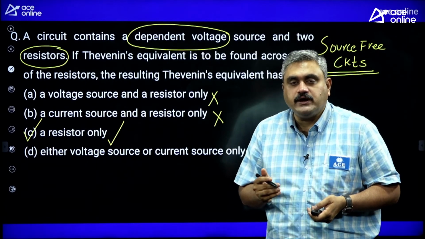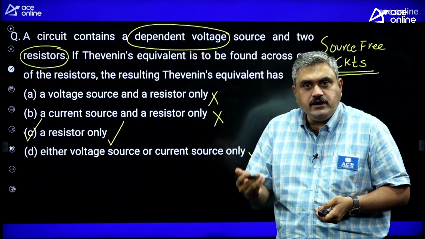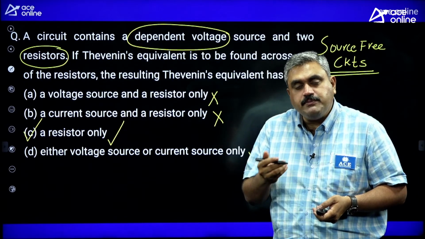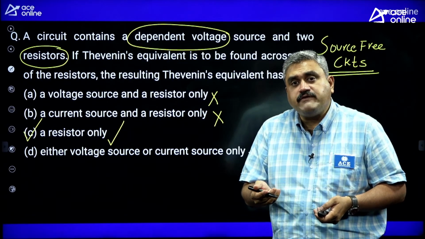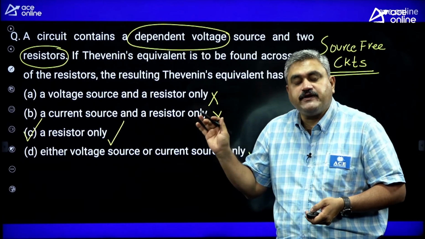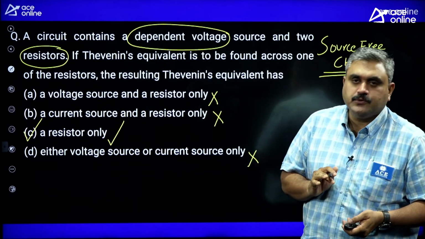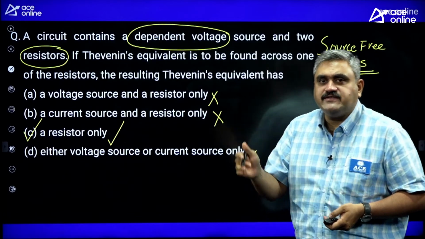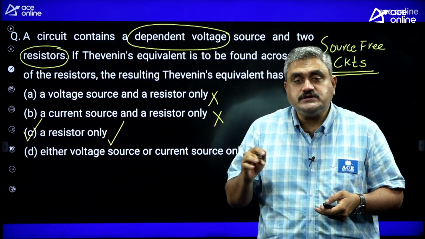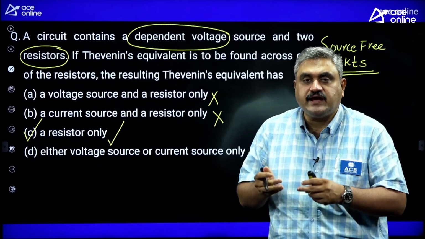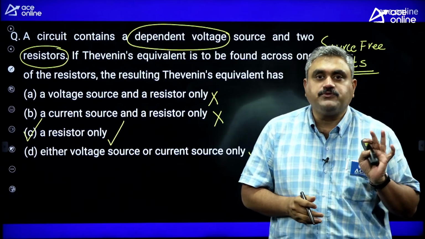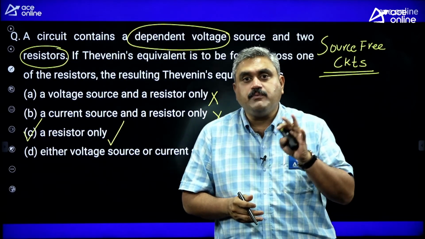In Thevenin, we have 3 models: circuits having only independent sources, circuits having both independent and dependent sources, and circuits having only dependent sources. So this comes under the 3rd model of Thevenin. In class we generally classify them this way, so that students in the examination can easily recollect and go straight to the option. That is how you have to master yourself.